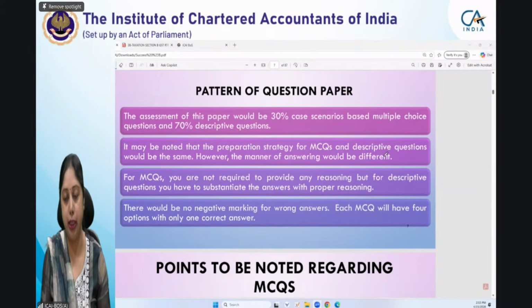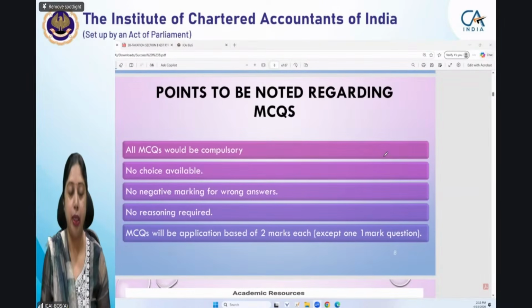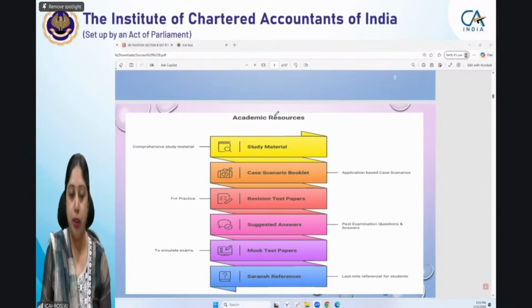You need not provide any reasoning for the MCQs. Regarding MCQs, these points I have already discussed with you. All are compulsory, no choices there, no negative marking is there, no reasoning is required. And all MCQs are 2 markers except one question which will be having 1 mark. Now, these are the academic resources.